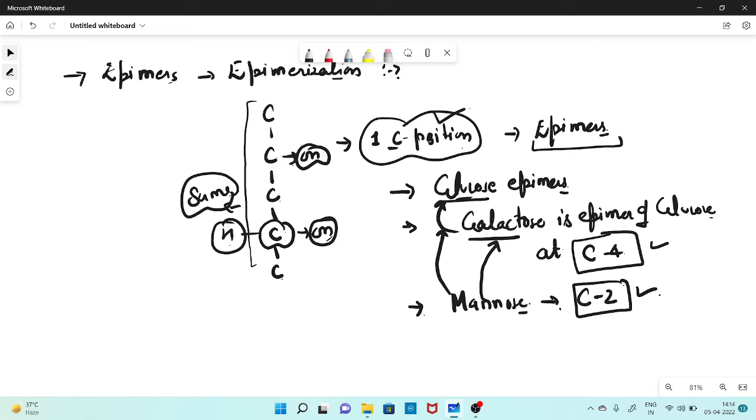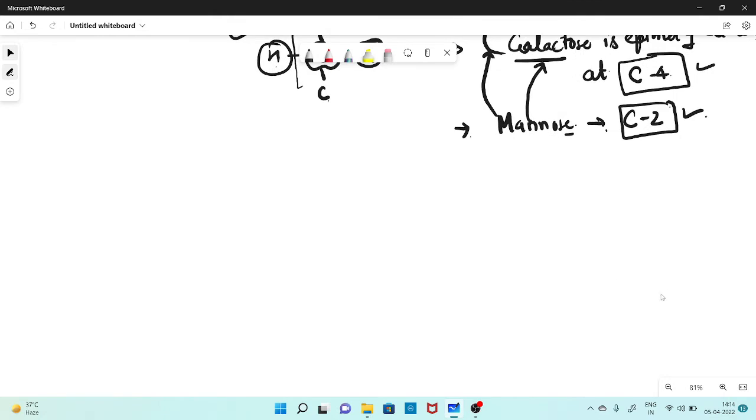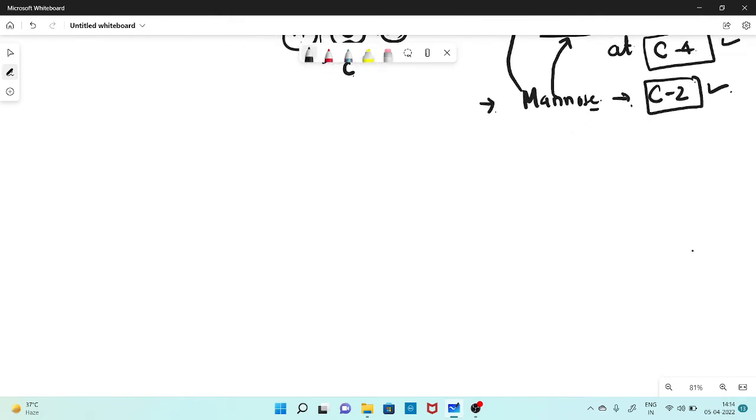Okay? You need to keep that in mind because sometimes a question can be asked from here. So this is about epimerization. The next process which occurs in carbohydrates is the change into the cyclic form. The chain structure of the carbohydrate is called the Fischer projection.